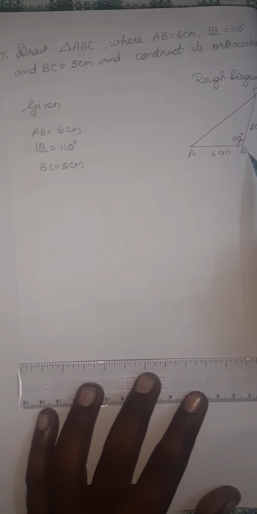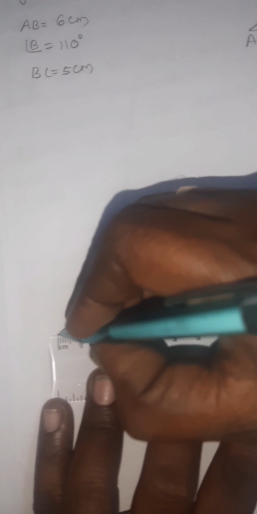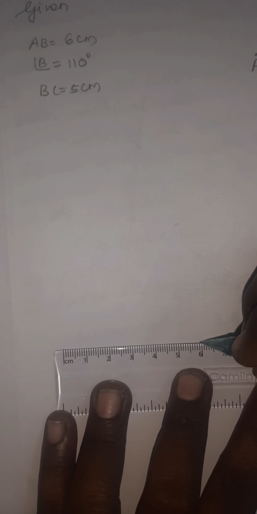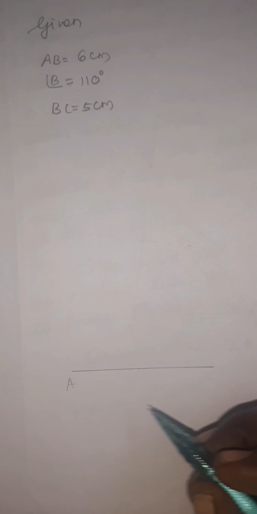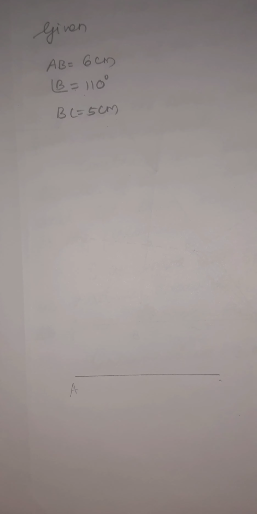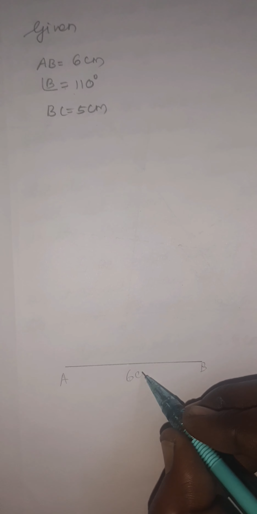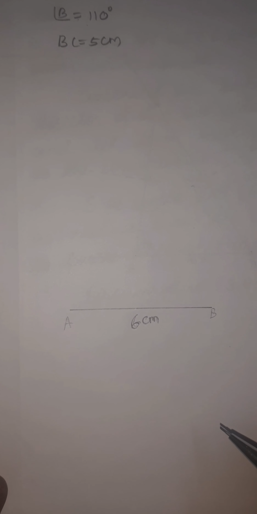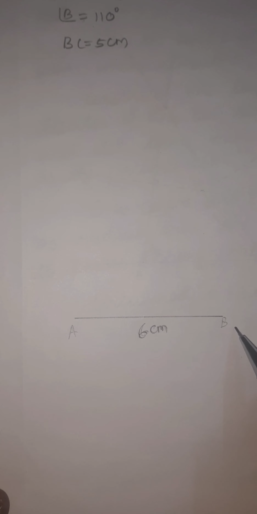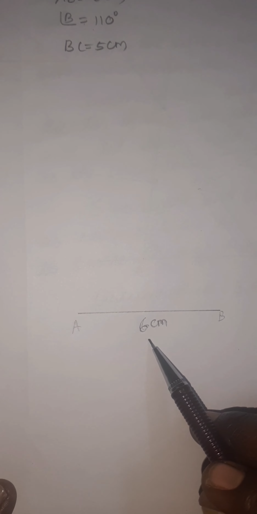First, AB equal to 6 centimeter. So you take your scale and draw the length from 0 to 6. So 6 centimeter you can draw. Give the names as A, B, 6 centimeter. So we constructed the line AB equal to 6 centimeter.